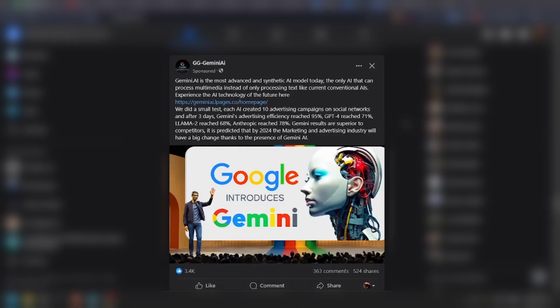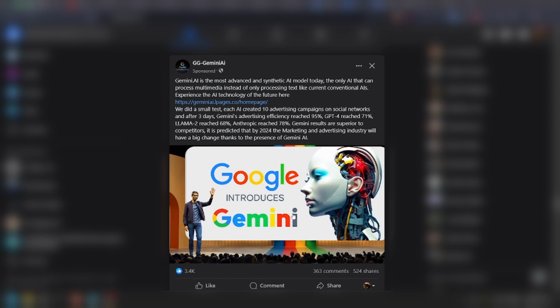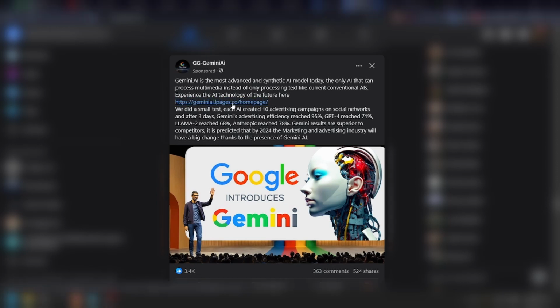Hello everyone. So I just opened my Facebook and I got spammed with tons of different ads of this Gemini AI, which is the AI from Google, I guess. And obviously this is a fake ad because, as you can see here, there's a URL, and this URL is not an official URL.